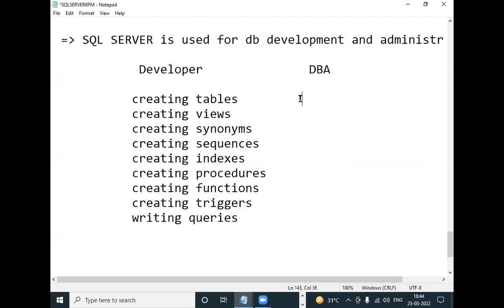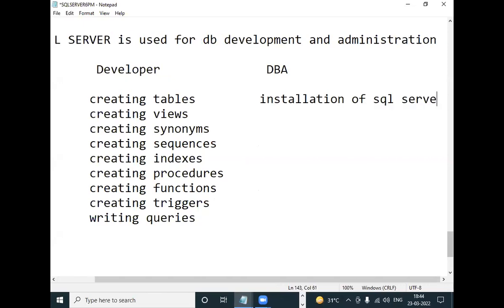They use network, LAN network. In that network, who installs SQL Server? DBA. What must the DBA know? The DBA must know installation of SQL Server. So in companies, they use network. In network, we install SQL Server, DBA.